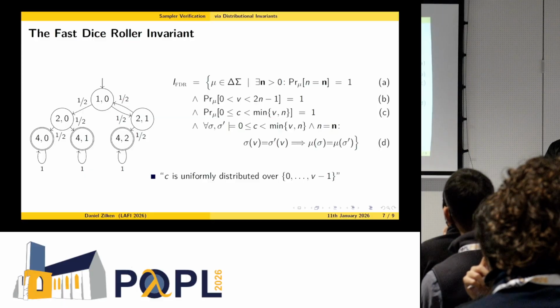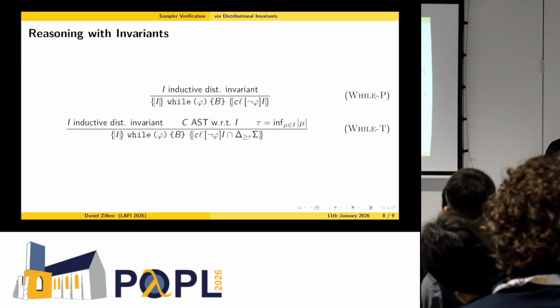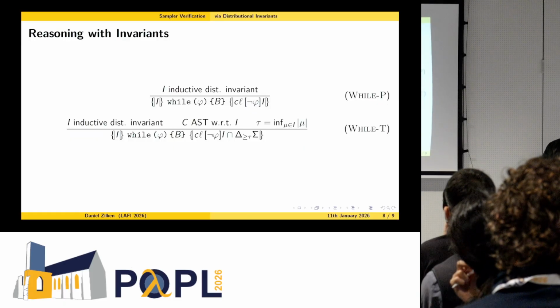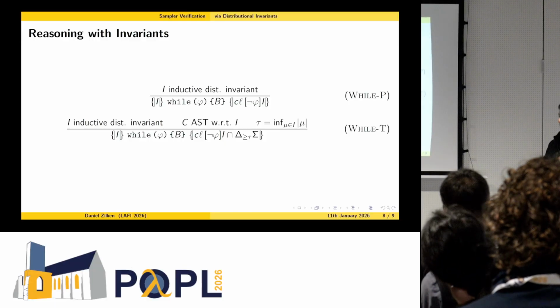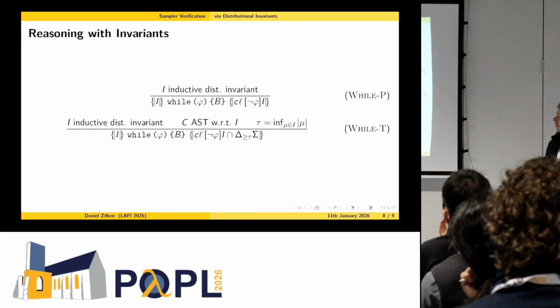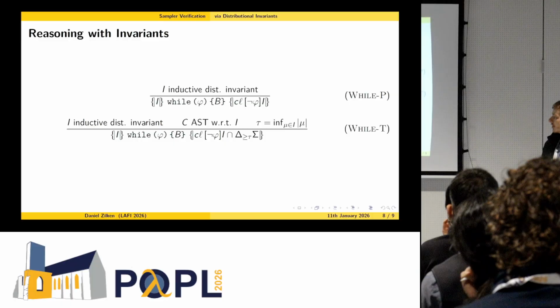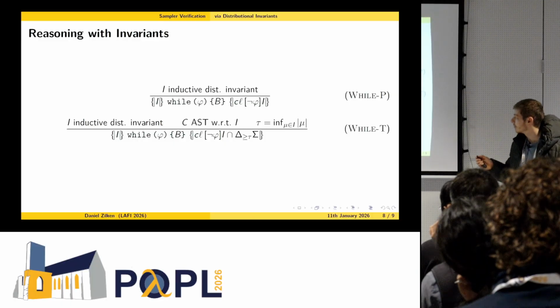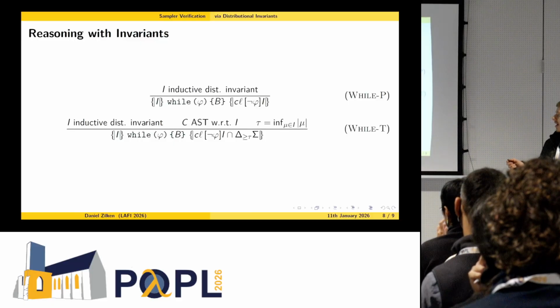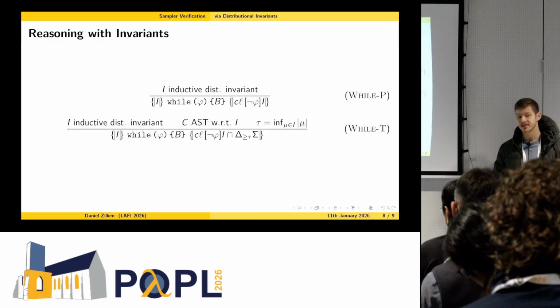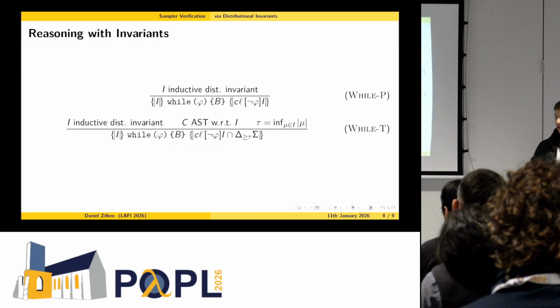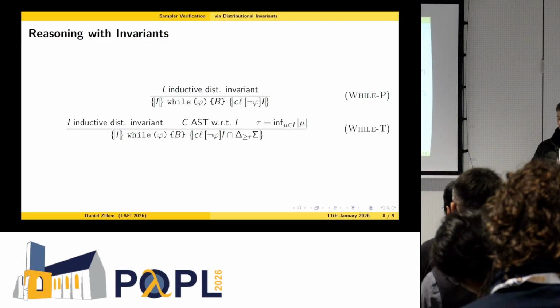But how do we do this formally? The last step, we apply a proof rule for probabilistic loops. So if we have found a distributional invariant, we can verify a loop with it by applying one of those rules for loops. So we have 2 rules, one for partial correctness and one for total correctness. While the rule for partial correctness tells us nothing about termination, the rule for total correctness requires an additional proof of almost sure termination of the loops, which we also have in our notes, both for the fast dice roller and the fast loaded dice roller.